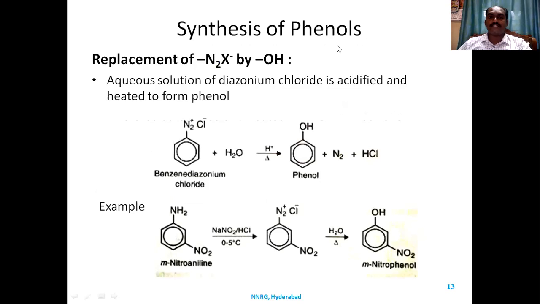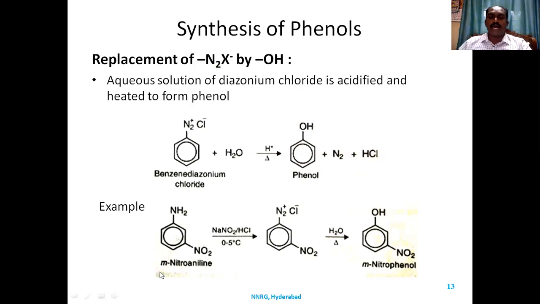Even we can synthesize phenols by the replacement of diazonium salt with the hydroxy group. Aqueous solution of diazonium salt is acidified and heated to form phenol. It means when diazonium salt is treated with water in the presence of mineral acid, HCl, and heated at high temperature, the diazonium group is replaced with OH to form phenol. So phenols are easily synthesized by this method.